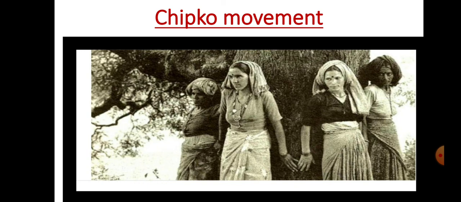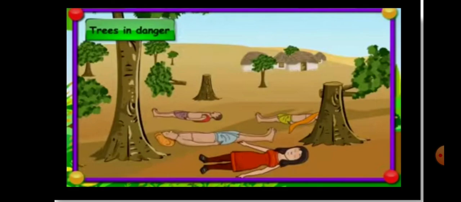Now look here. This is a picture of Chipko movement. It was a forest conservation movement in India. The men shouted, but Amrita did not let go to tree. The king's men had to follow his order. They had to cut trees. Once seeing this, Amrita's daughter and hundreds of villagers, old and young, hugged the trees to protect them. Many people, including Amrita and her daughter, dared to save the trees.